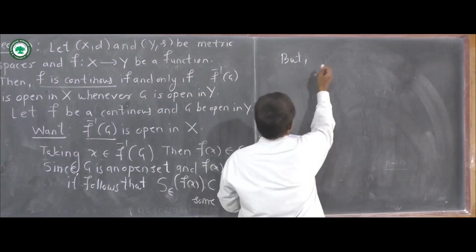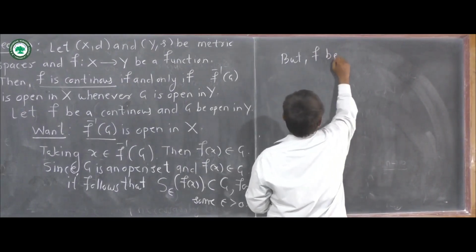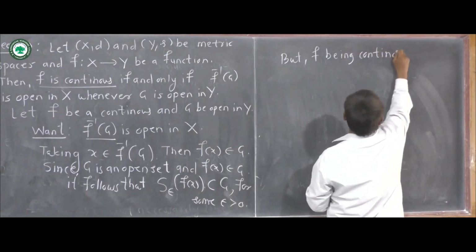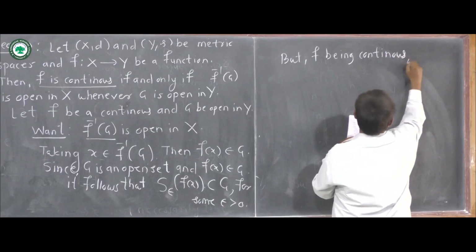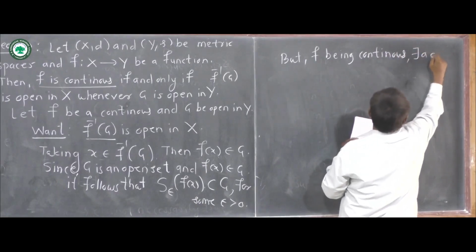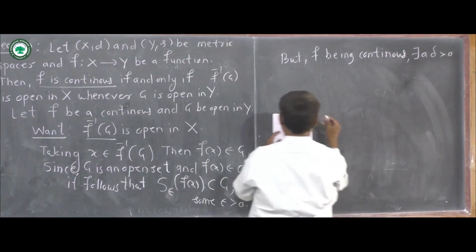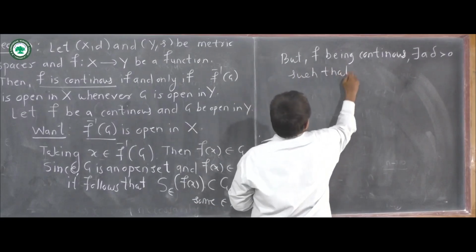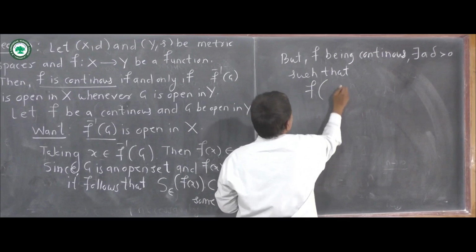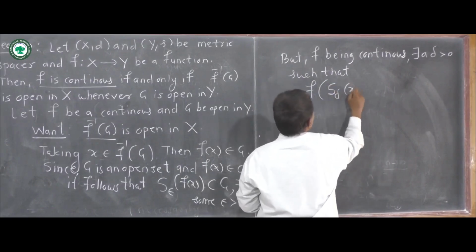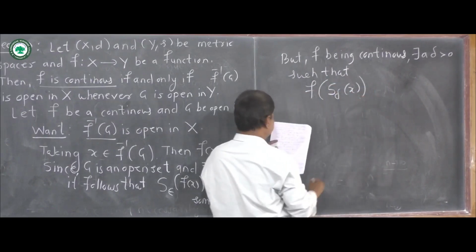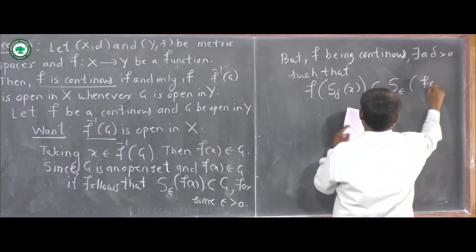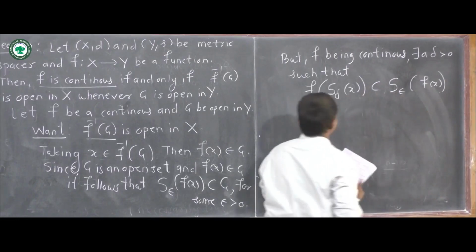But f being continuous, there exists a delta greater than 0 such that f of S delta of x is contained in S epsilon of f of x.